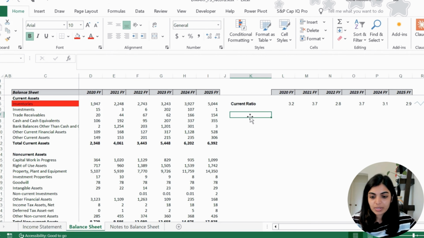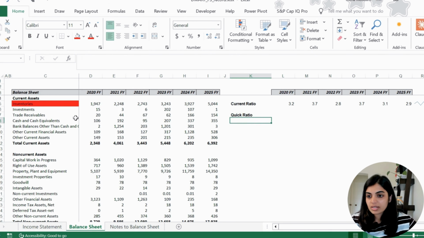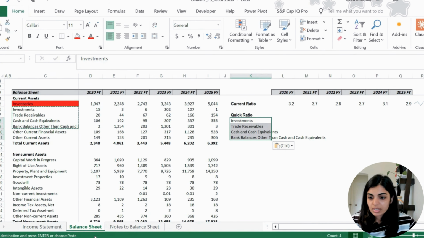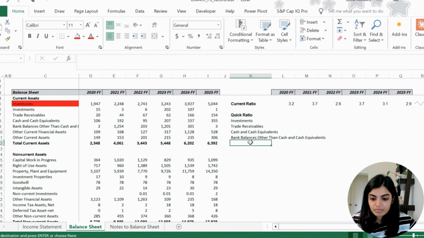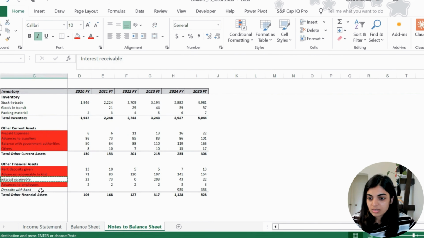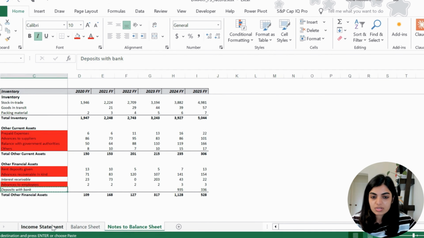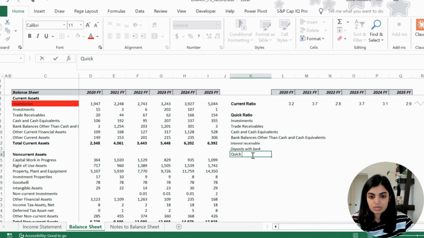So let's calculate it. Quick ratio, and I have included all these. And then from other current financial assets, I am just keeping this line item, and deposits with bank, and I'm not keeping anything from current assets. So these are the line items that will form a part of quick assets. So let's just bring all the numbers.